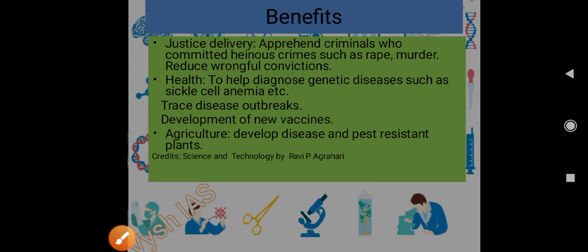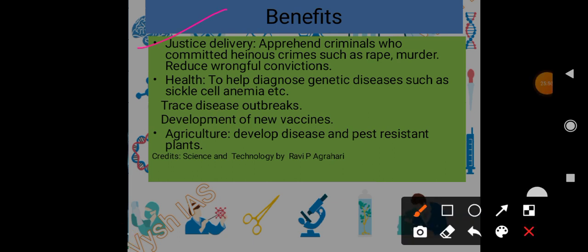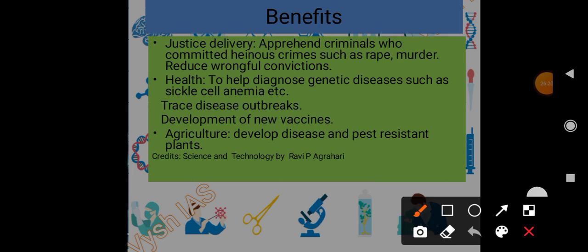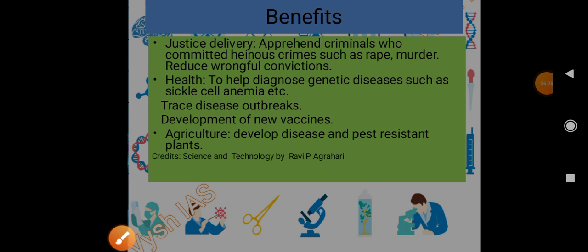So what are the benefits of this bill? First of all, justice delivery. It will apprehend criminals who have committed heinous crimes like rape and murder, and it will reduce wrongful convictions. It will acquit the innocent also. Then health: to diagnose genetic diseases such as sickle cell anemia, trace disease outbreaks, and help in the development of new vaccines. And in agriculture, for the development of pest resistant plants.